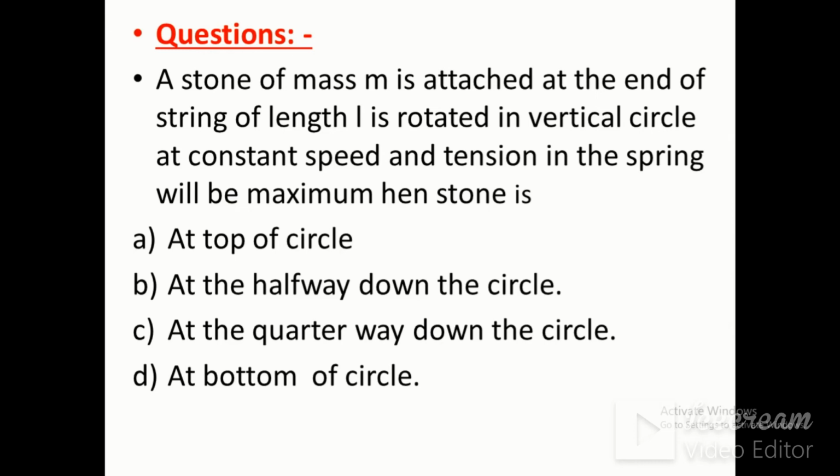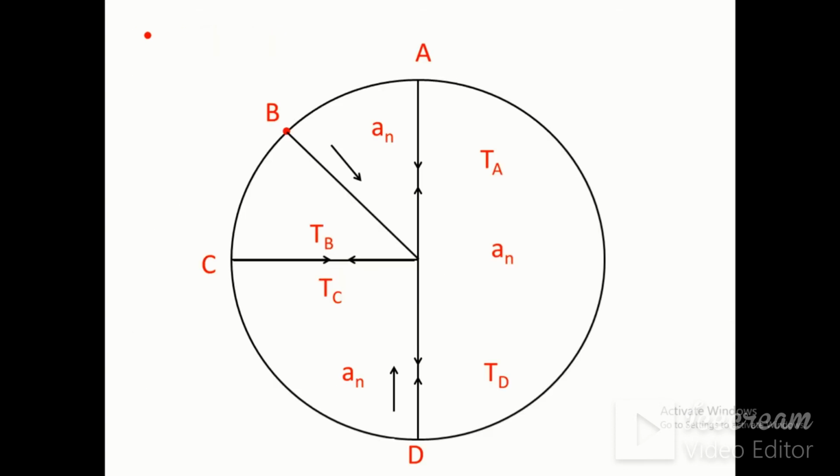Now we will see one question. A stone of mass m is attached at the end of a string of length L, and is rotated in a vertical circle at constant speed. Tension in the string will be maximum when the stone is at the top of the circle, at the halfway down the circle, at the quarter way down the circle, or at the bottom of the circle. We will see all the four positions A, B, C, D, where A is at the top of the circle, D is at the bottom of the circle, B is quarter way down the circle, C is halfway down the circle.